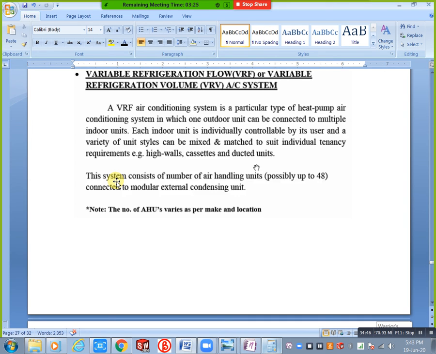This is VRF and VRV. Heating and cooling, right?